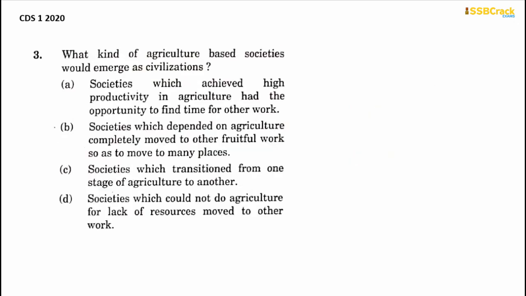Okay. Next question. What kind of agriculture-based societies would emerge as civilizations? Societies which achieved high productivity in agriculture had the opportunity to find time for other work. Societies which depended on agriculture completely moved to other fruitful work so as to move to many places. Societies which transitioned from one stage of agriculture to another, or societies which could not do agriculture for lack of resources, moved to other work. So what kind of agriculture-based societies emerged as civilizations?